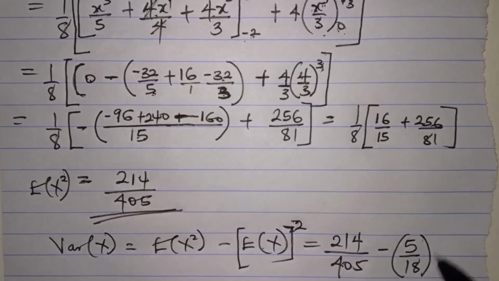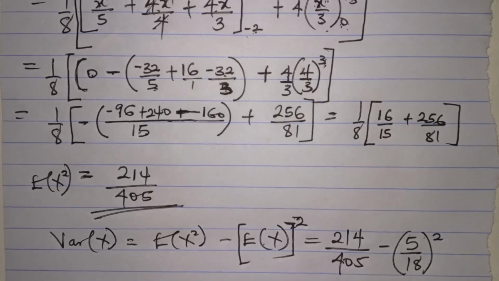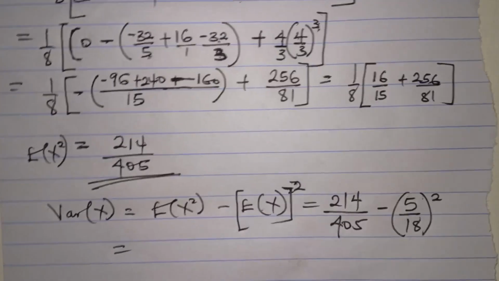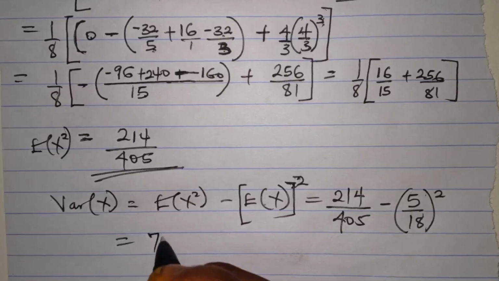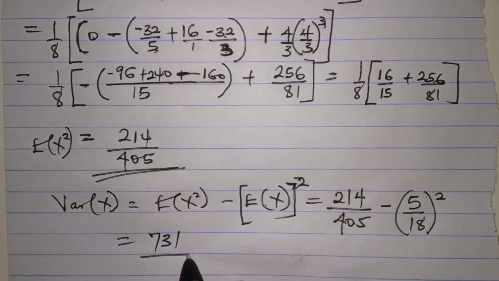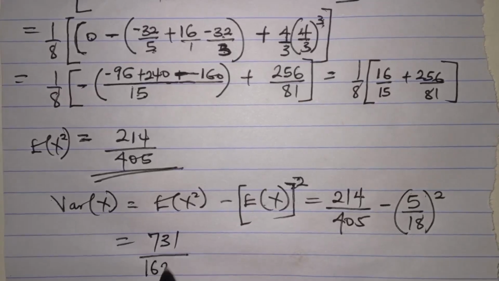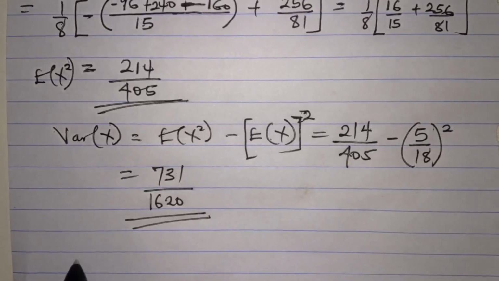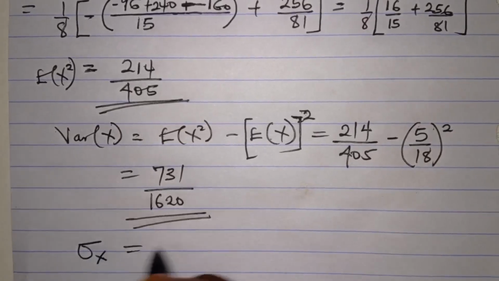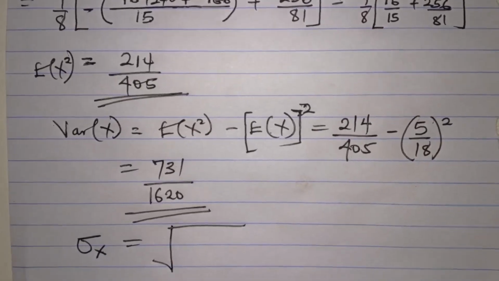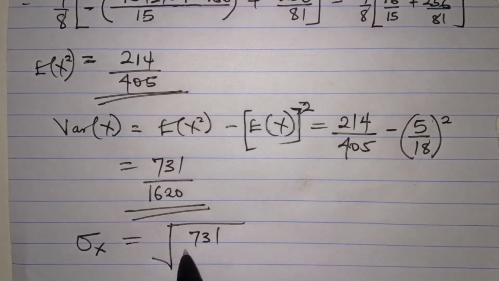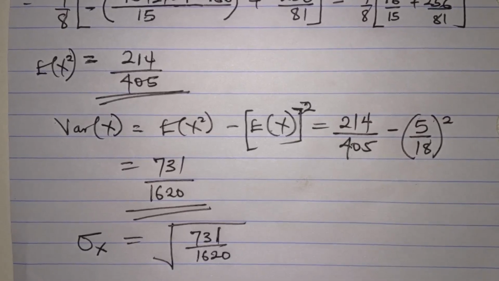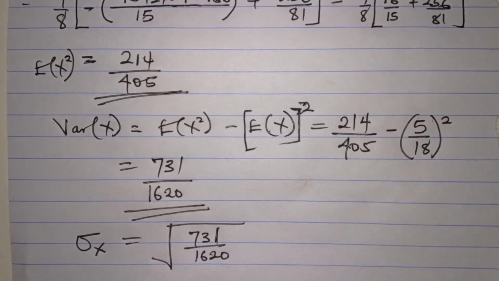So you square it. If you do it with your calculator, you're going to get 731 all over 1620. This is the variance of x. So the standard deviation of x is the square root of the variance of x, square root of 731 over 1620. I want to leave it like this, but there could be a simplified version of it.